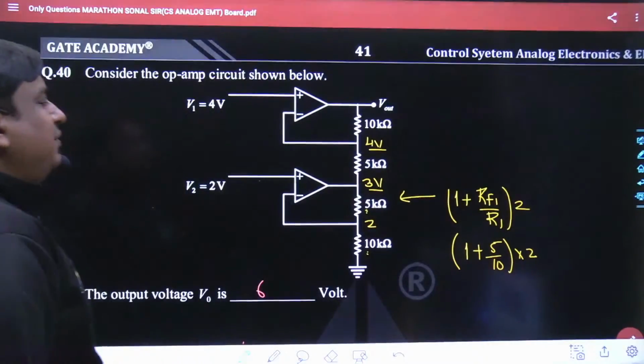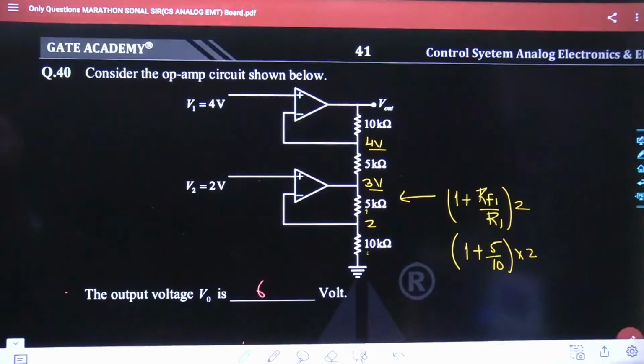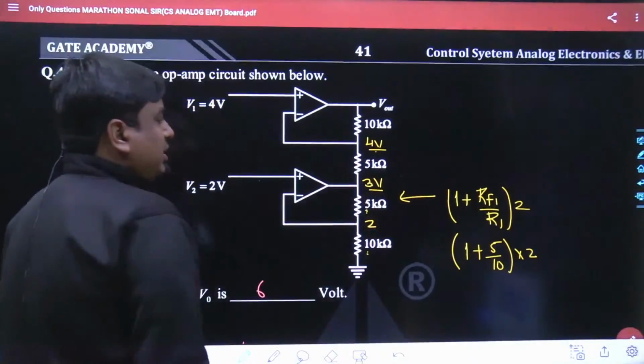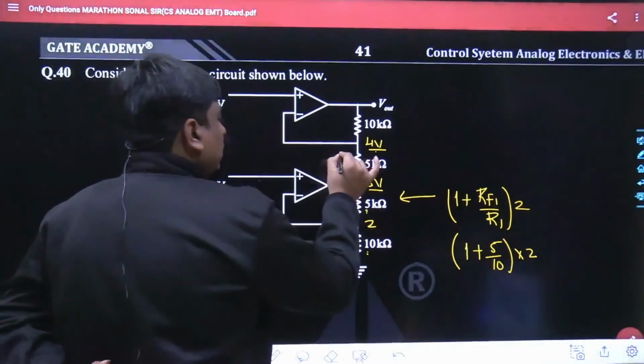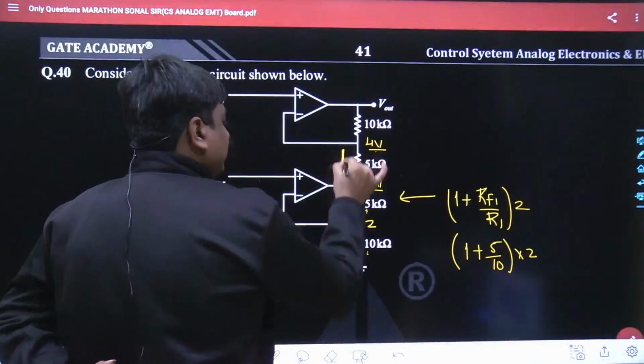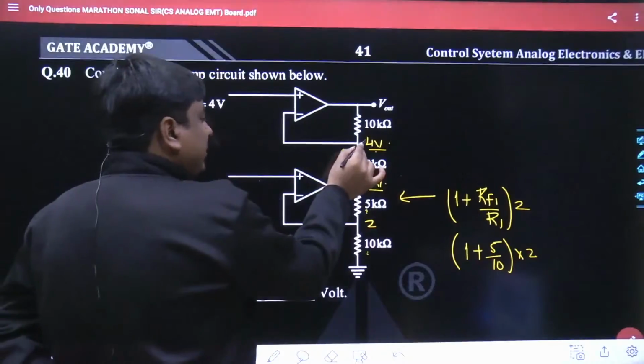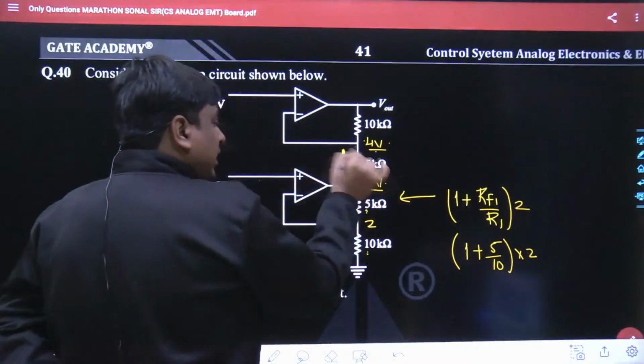With the help of this, definitely you could get the answer very well. May I know how you will get the answer now? See, if here the voltage is 4 volt and here the voltage is 3 volt, definitely you know very well the current flows downward from higher potential to lower potential, and that is 4 minus 3, that's 1 divided by your 5.